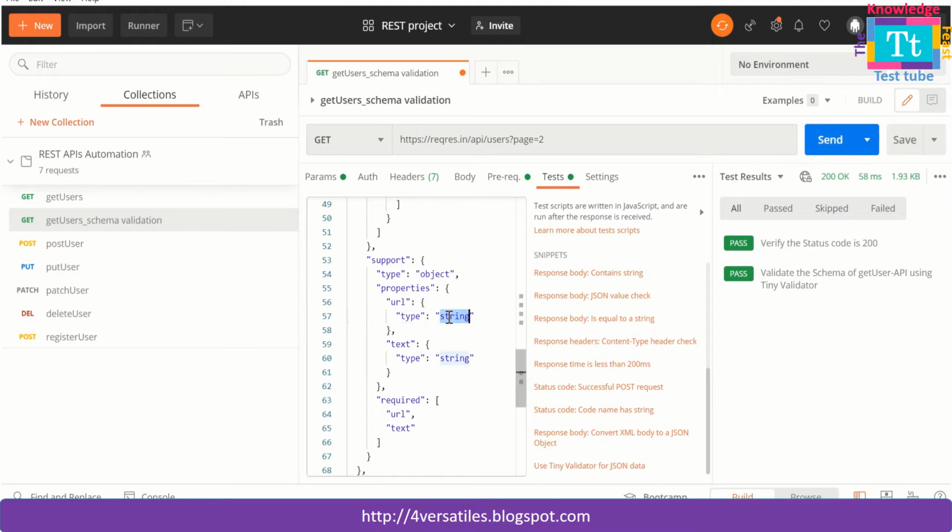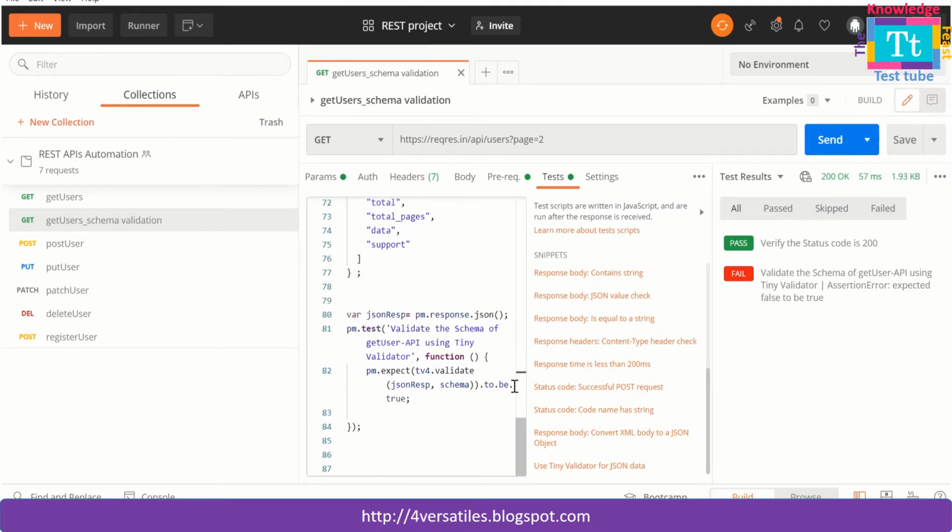Let me keep it integer over here and run it again. This is a failure, but from this assertion statement it is not clear that it has failed because of this particular value. So this is the limitation or disadvantage with the Tiny Validator. Now this is the recap of the previous session. Now we will see how we overcome this with the help of AJV.